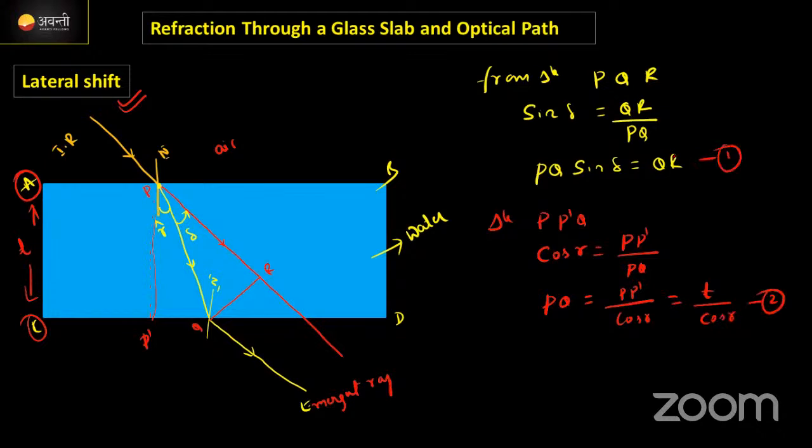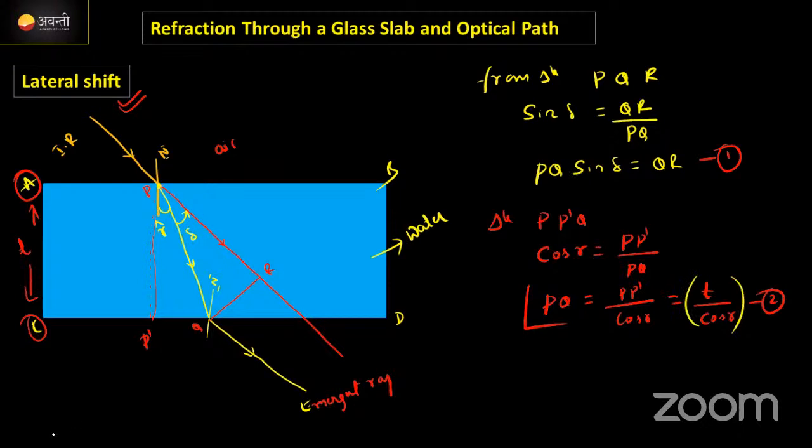Actually, I need to find out the value of QR. Correct ना? QR है parallel shift in distance. Now PQ चाहिए था at the time. Now we got a value of PQ. Substitute this value in this equation 1. Now PQ का value कितना आ गया? T by cos R.